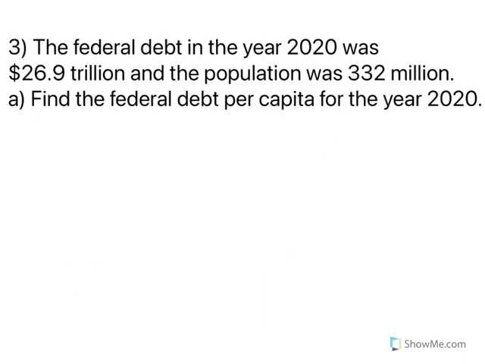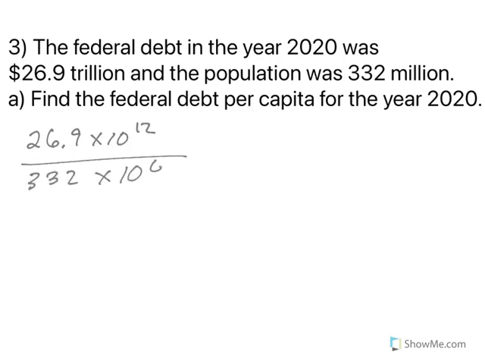Number 4, the federal debt in the year 2020 was 26.9 trillion and the population was 332 million. Let's find the federal debt per capita. Okay, so now I have 26.9 trillion. Trillion is 10 to the 12th. Population is 332 million, which is 10 to the 6th.